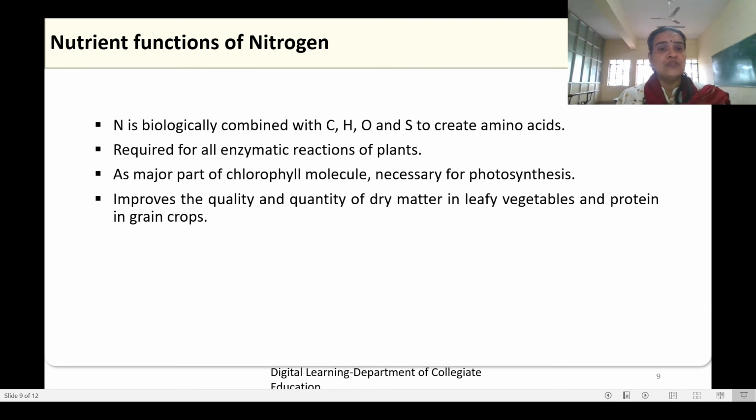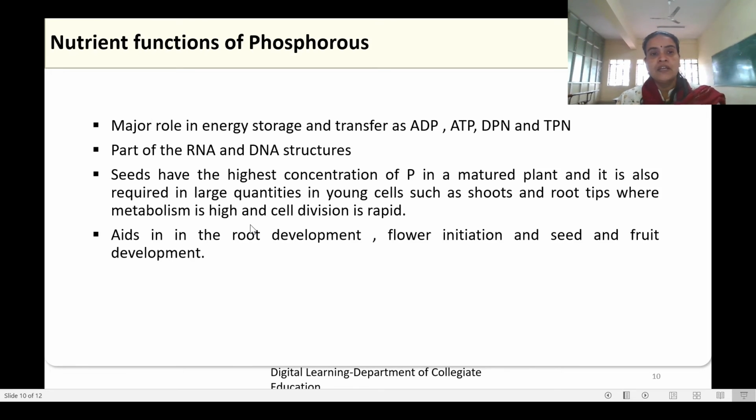These are some nutrient functions of the element nitrogen. Nitrogen is biologically combined with carbon, hydrogen, oxygen and sulfur to create amino acids required for all enzymatic reactions of plants. Nitrogen is a major part of chlorophyll molecule necessary for photosynthesis. They improve the quality and quantity of dry matter in leafy vegetables and protein in grain crops.